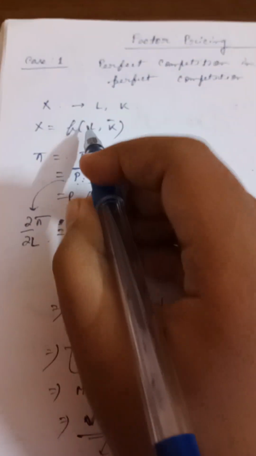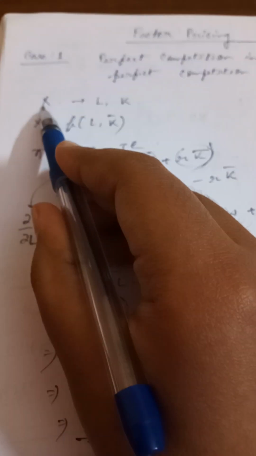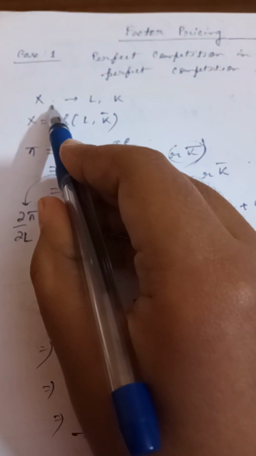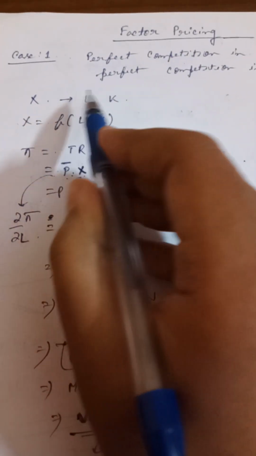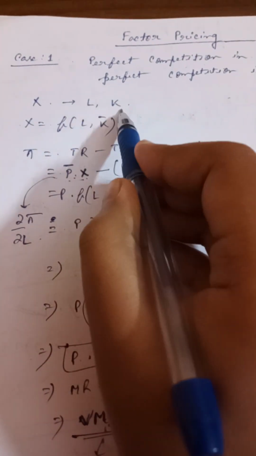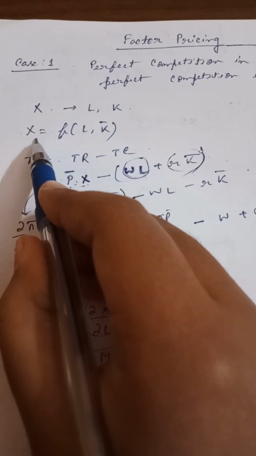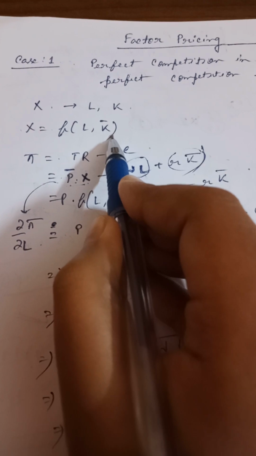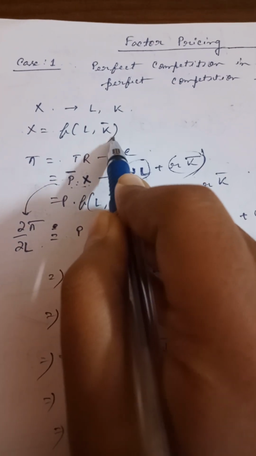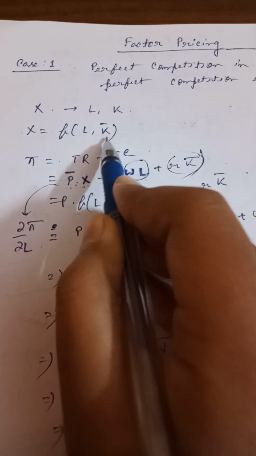So, let's consider one producer. He or she is producing good X with labor and capital, and the production function is X equals a function of labor and capital. As it's the short run, we consider capital to be kept constant.